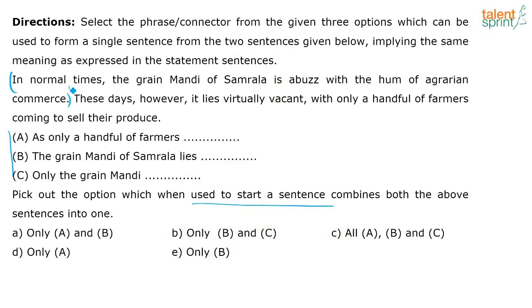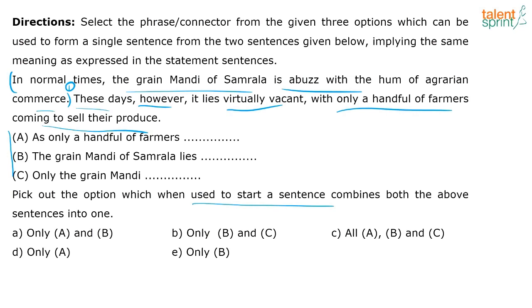Sentence 1 is saying normally this place is abuzz with the hum of agrarian commerce, but nowadays, right, there's a but. It's vacant. Why? Because only a handful of farmers are coming to sell their produce. So if I start the sentence with as only a handful of farmers are coming to sell their produce, I want you to give me the context actually.